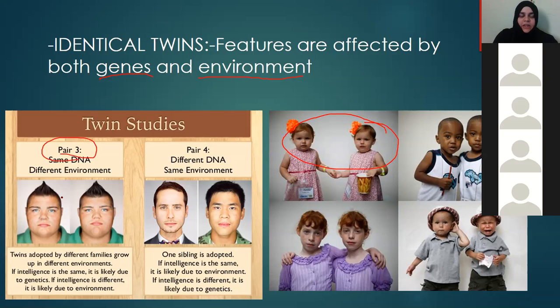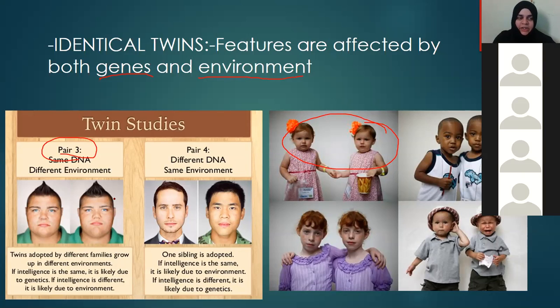In this case both are identical twins from the same parent, but you can see the difference. They have been grown in different families. They have been adopted and given different environment.